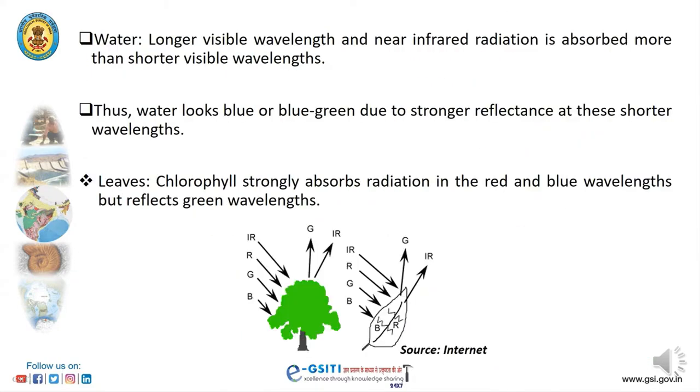There are some examples of reflection, like water and the green color of leaf. Water appears blue because it absorbs energy in longer visible wavelengths and the near infrared region more than the shorter visible wavelengths. That's why water looks blue or blue-green, due to the stronger reflectance at these shorter wavelengths. In leaf, chlorophylls strongly absorb radiation in red and blue, whereas they reflect green wavelengths. That's why we are able to see the green color of the vegetation.